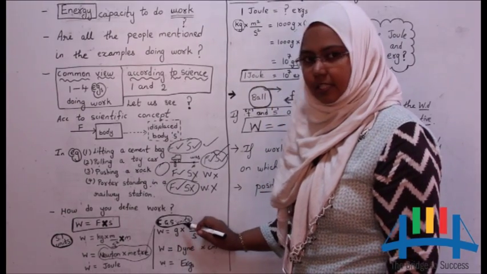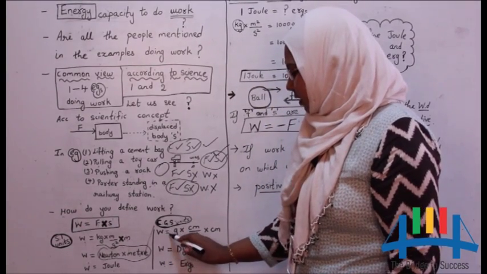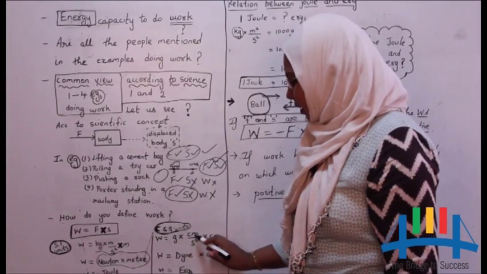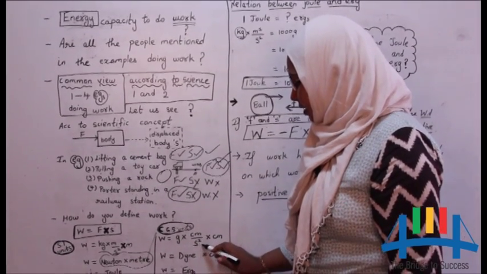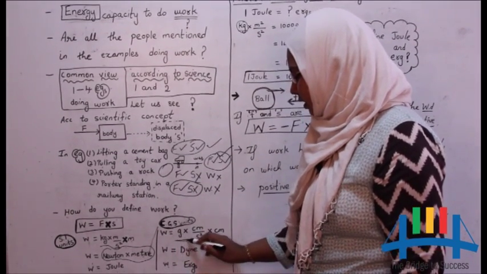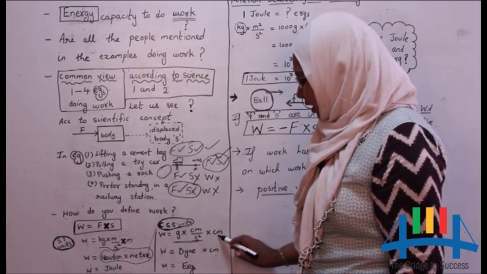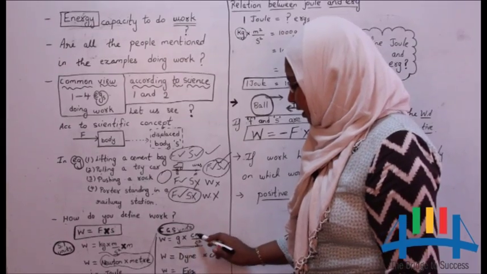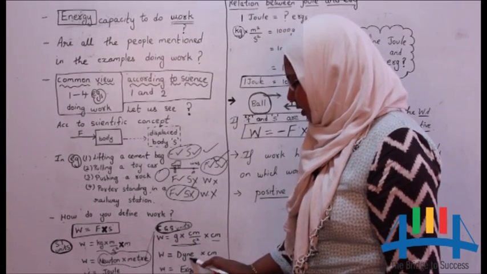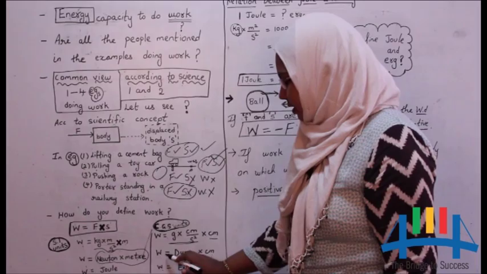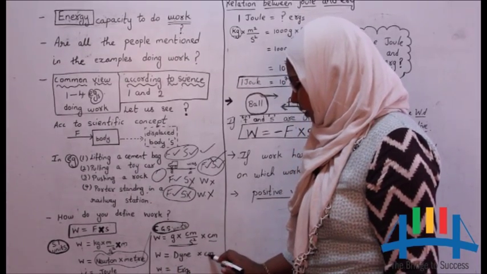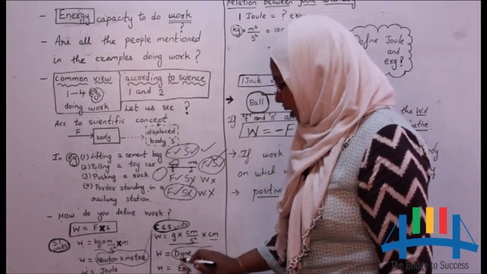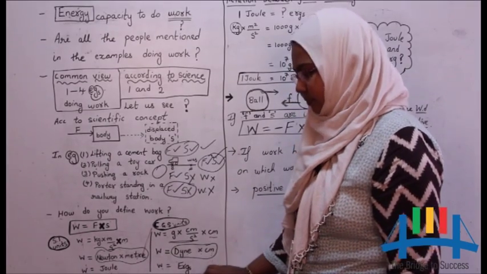If you look in CGS units, work is equals to gram into centimeter per second square. This is the unit for force in CGS units, into centimeter. Displacement unit is centimeter. Now gram into centimeter per second square is also called as dyne. So work is equals to dyne into centimeter. Dyne into centimeter together is called as ergs.